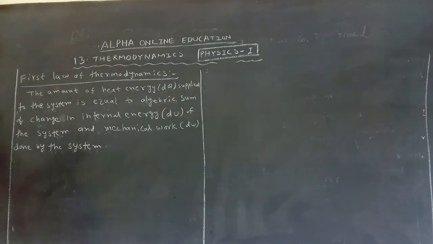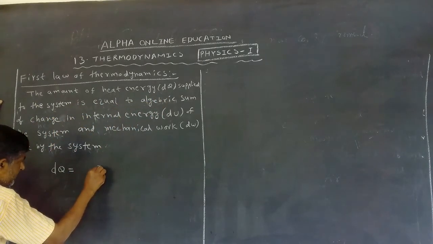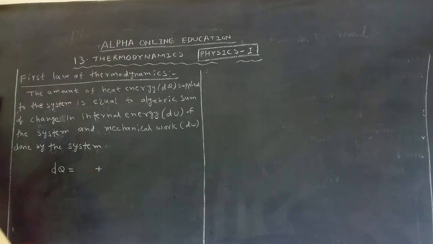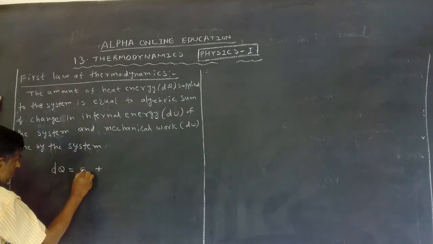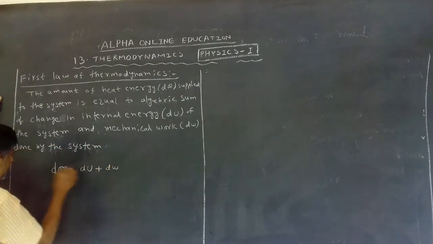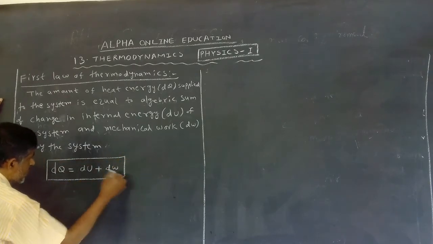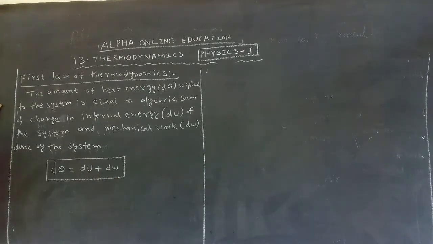Now we want to write the mathematical form. This is very important. How much heat energy is supplied? dq, the amount of heat energy supplied to the system, is equal to the algebraic sum, meaning we add, the change in internal energy, symbol du, and mechanical work, dw. This is the mathematical form of the first law of thermodynamics: dq is equal to du plus dw.